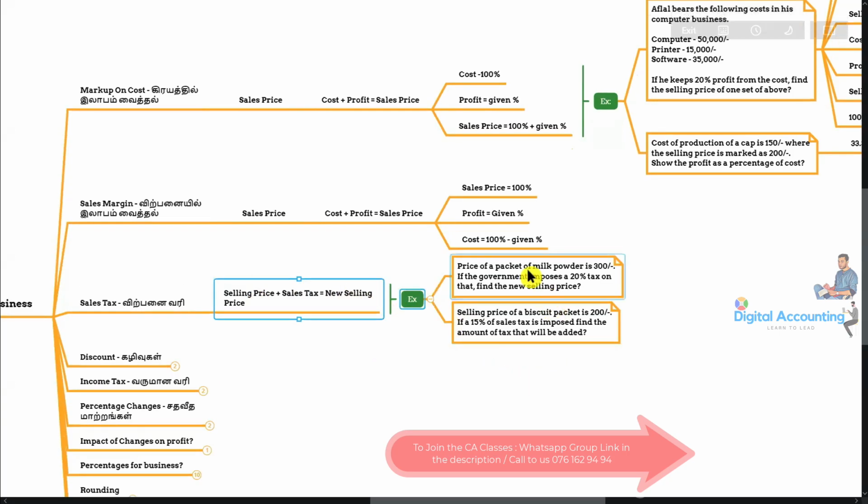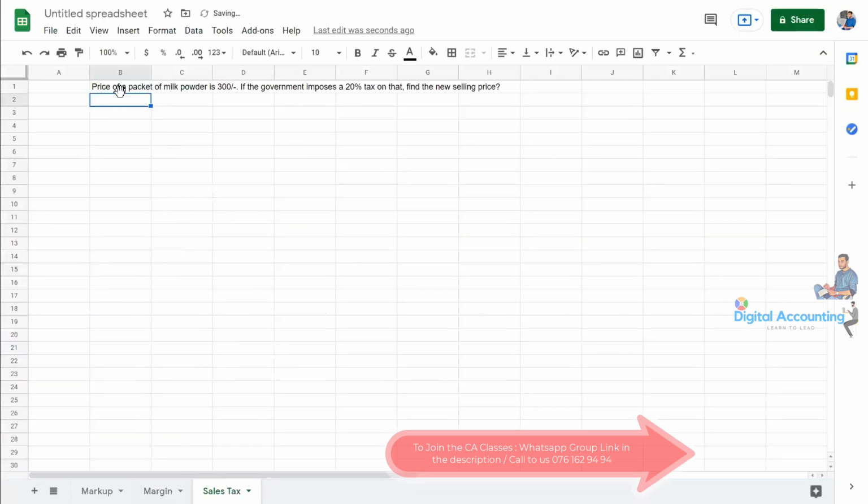For example, right? Okay, we will do this question. Price of a packet of milk powder is 300 rupees. If the government imposes a 20% tax on that, find the new selling price. Right? You can see my Excel, right? So the selling price is already determined. That is 300 rupees. Sales tax is 20%. What's the new selling price? How can we calculate?